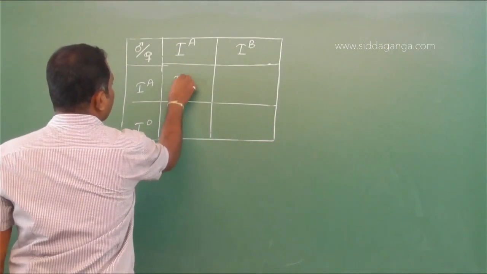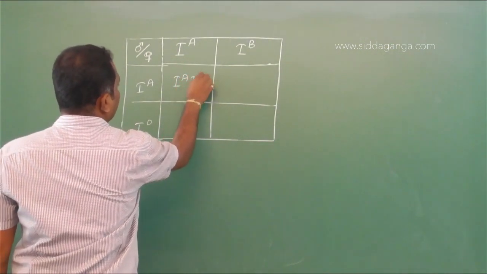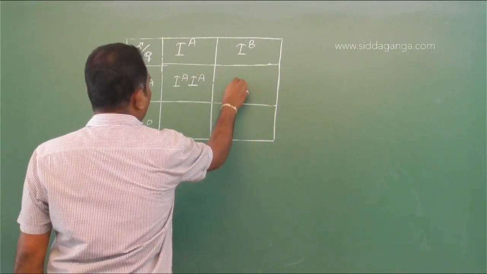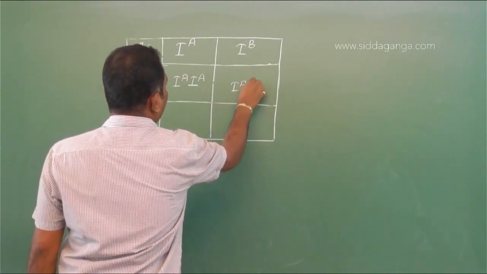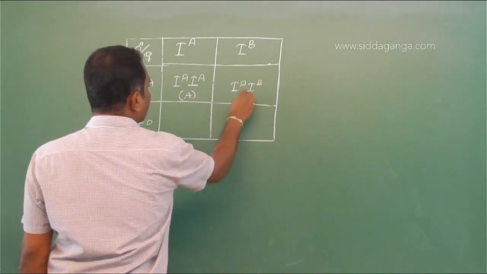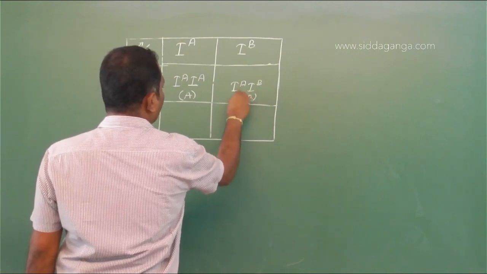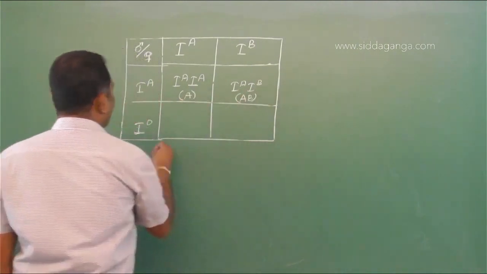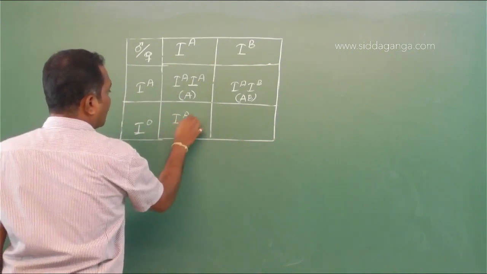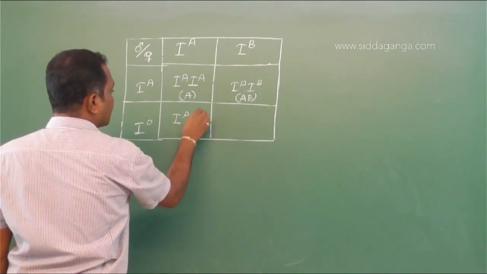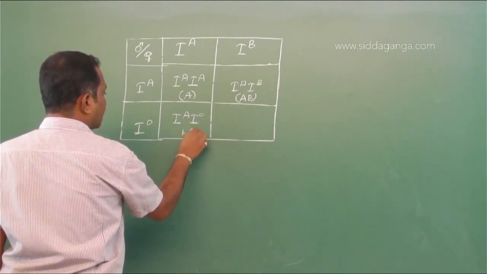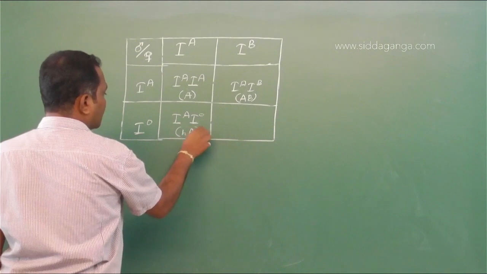So one possibility is homozygous A blood group in the progeny, and next is IAIB, nothing but AB blood group. This is A blood group, this is AB blood group. Phenotype easily you can say. Then next possibility you have heterozygous. I am just writing small h here to represent heterozygous. It's not technical, but to understand.